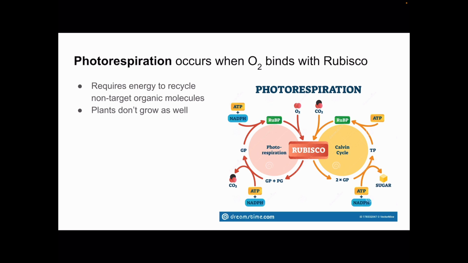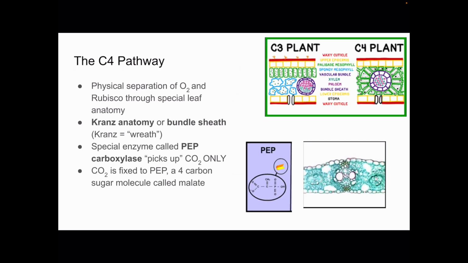And in places where it's often hot and dry, we've seen the evolution of two alternative photosynthetic pathways to prevent photorespiration. In the C4 pathway, Rubisco and oxygen are kept separate in space. We see this special anatomy, we call it Kranz anatomy. Kranz means wreath in German, and so we have these wreath-like cells that surround the vascular tissue.